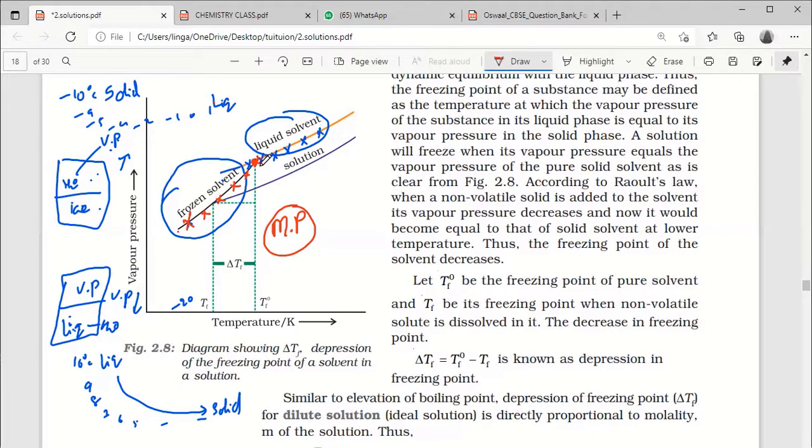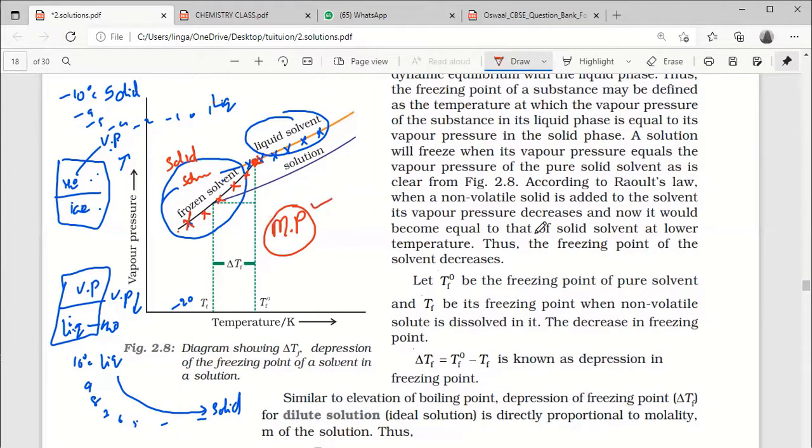The temperature at which the liquid solvent vapor pressure and the solid solvent vapor pressure are equal is known as the melting point.